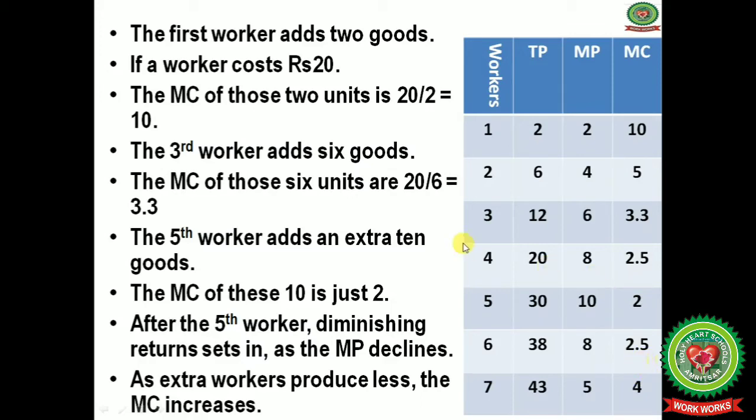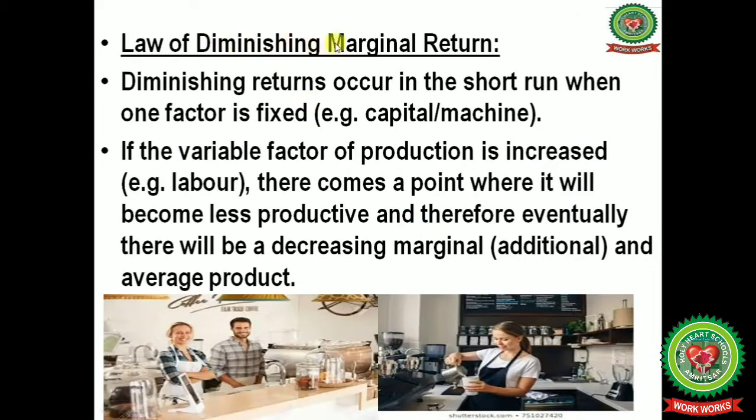Now next one is the law of diminishing marginal returns. Diminishing returns occur in the short run when one factor is fixed, for example capital or machines. If the variable factor of production is increased, for example labor, there comes a point where it will become less productive, and therefore eventually there will be a decreasing marginal, that is additional, and average product.